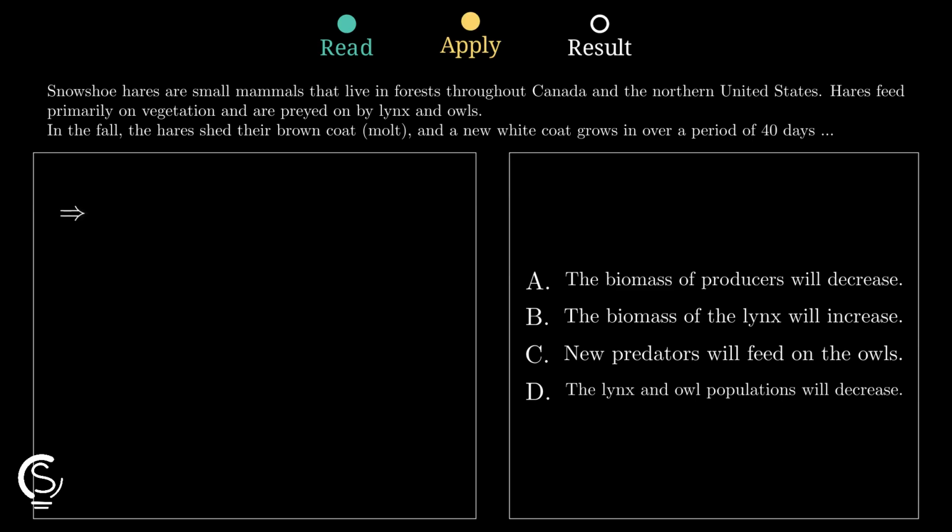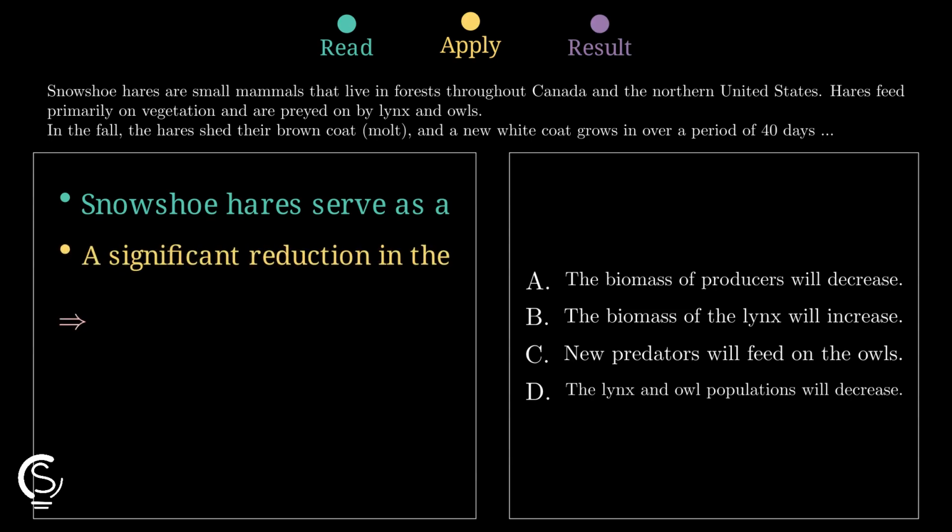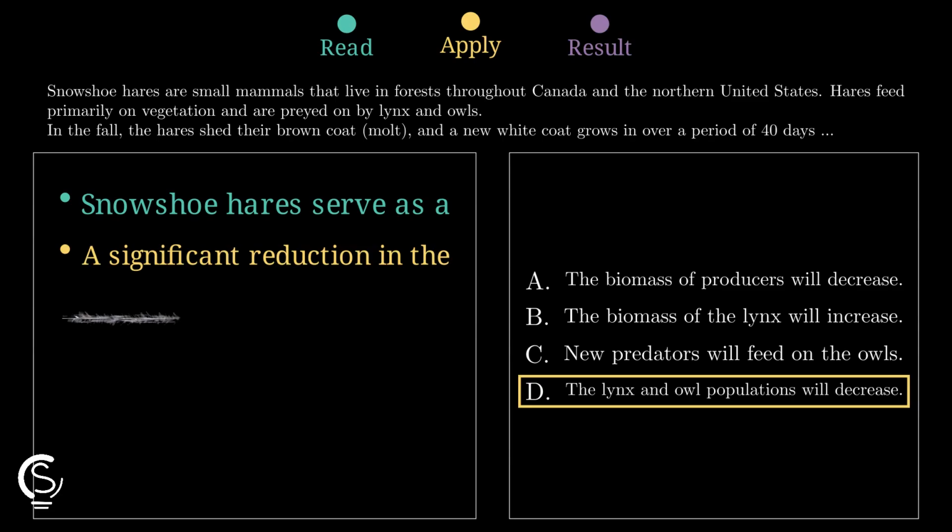If a viral infection sharply reduces the hare population, then lynx and owls suddenly have less available prey, which means less food, less energy intake, and lower survival that year. That creates a bottom-up effect. When prey numbers drop, predator numbers usually drop too. So the best prediction is decreased lynx and owl populations.